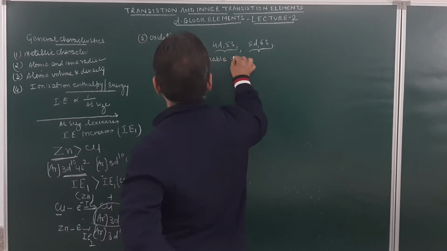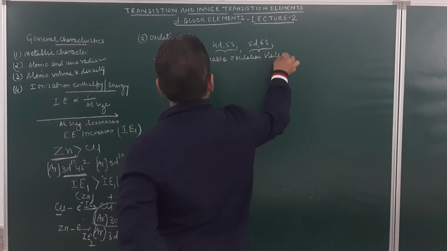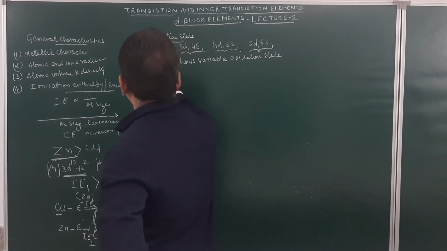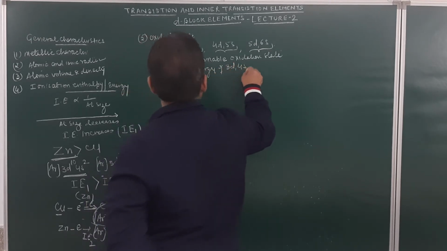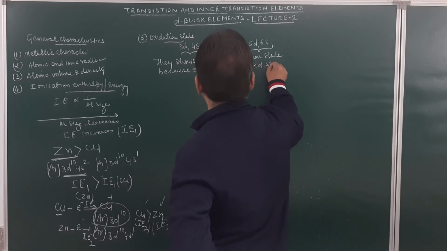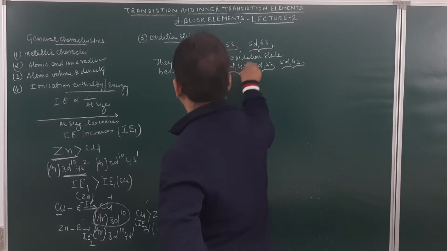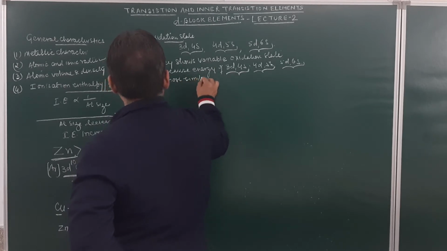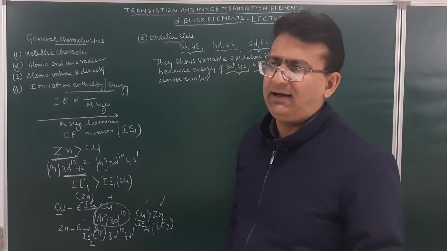So, in this case, they show a variable oxidation state because the energy of 3d and 4s, then 4d and 5s, and 5d and 6s is almost similar. This energy is almost similar. Am I clear, student, over here? So, this is due to the similarities in the energy.